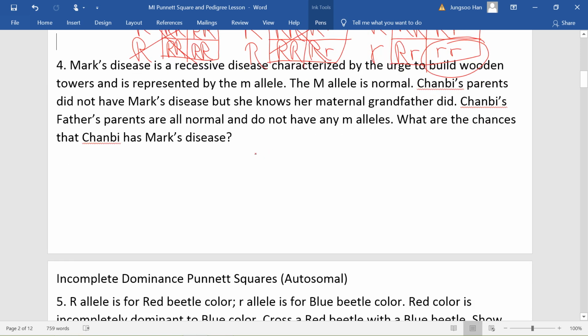Okay, so this one's a little bit more challenging, so you've got to think about it. Go ahead and pause the video and try this problem on your own, and then we'll solve it in a little bit. Okay, so let's go ahead and solve this.